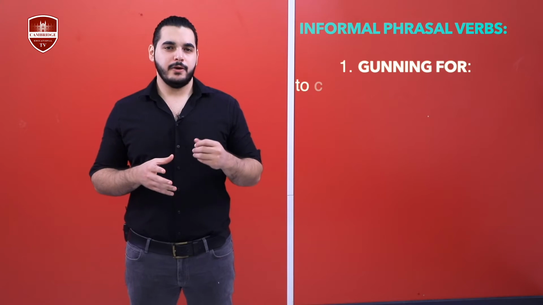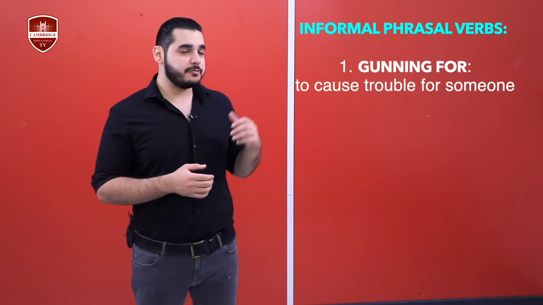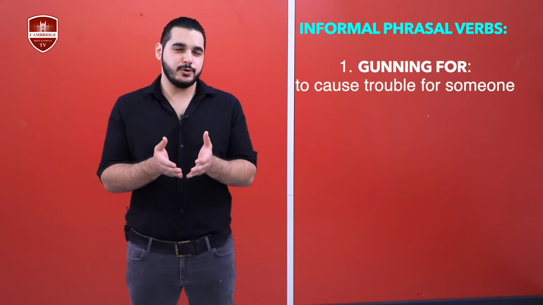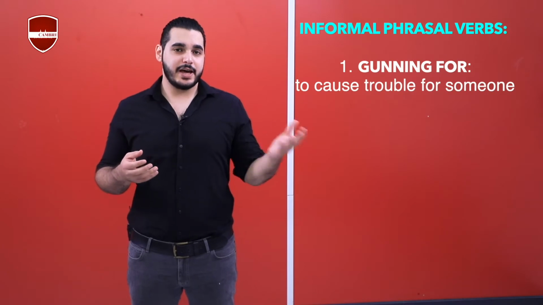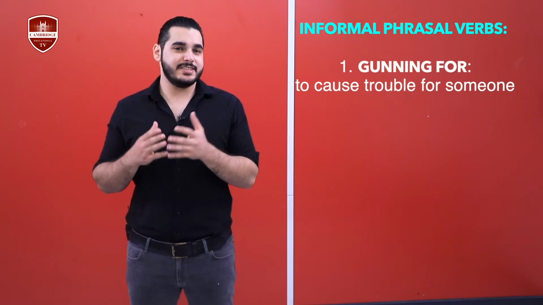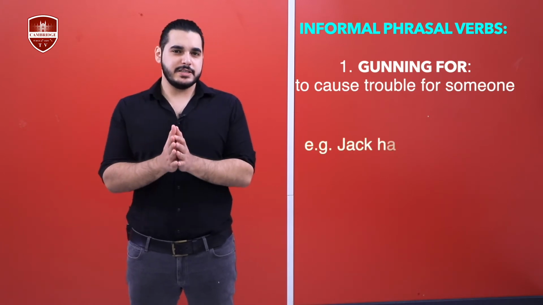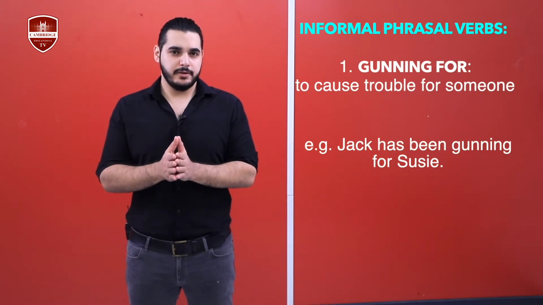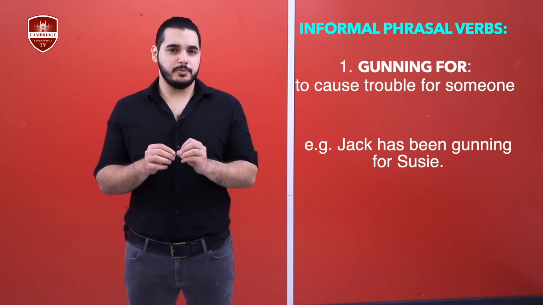Let's begin with informal phrasal verbs. The first on our list is gunning for. If you are gunning for someone, it means you're trying to cause trouble for this person. Let's take an example. Let's say we have two people, Jack and Susie. Jack and Susie work in the same place. They're always competing. Let me use this example about them. Jack has been gunning for Susie. This example means that Jack has been trying to cause trouble to Susie.